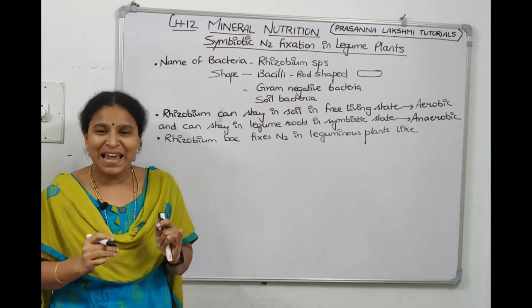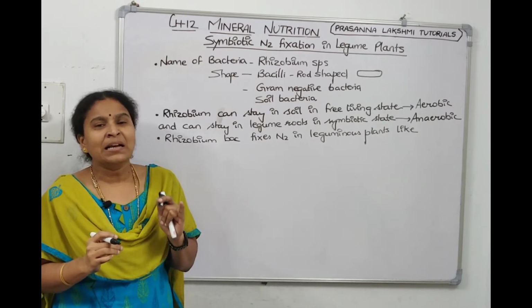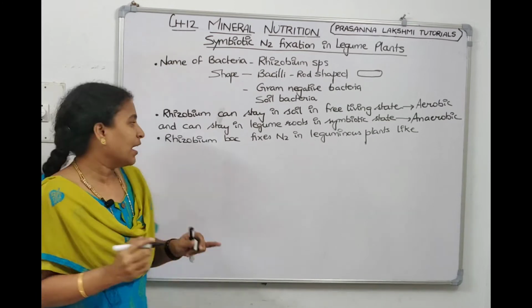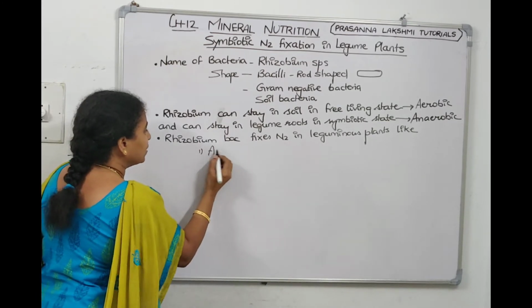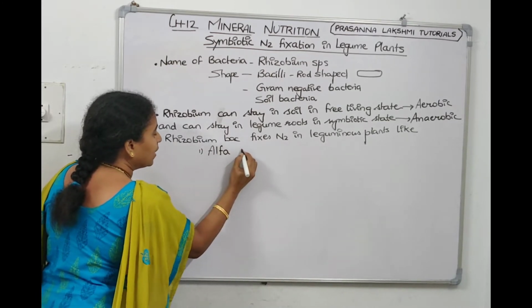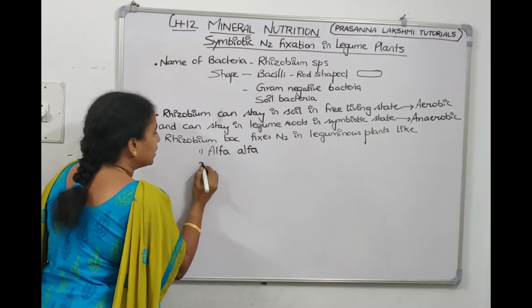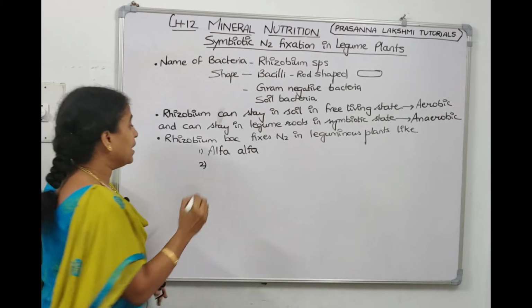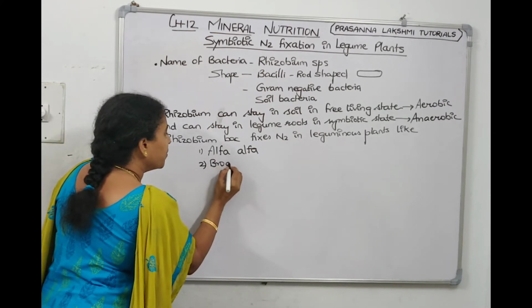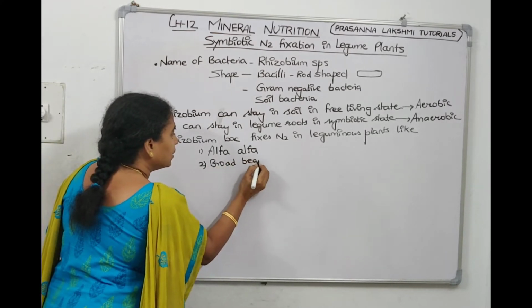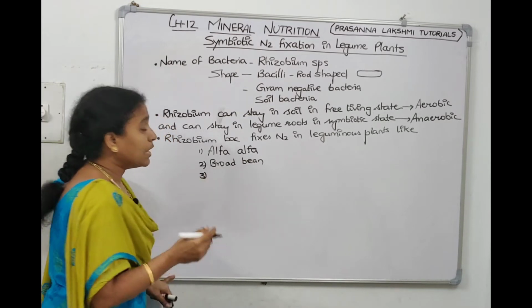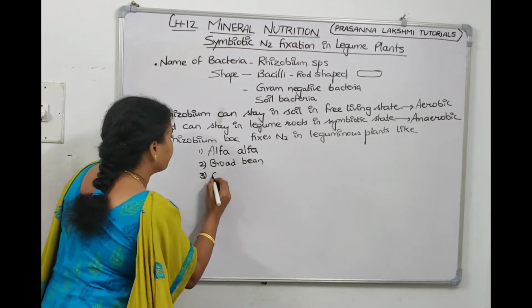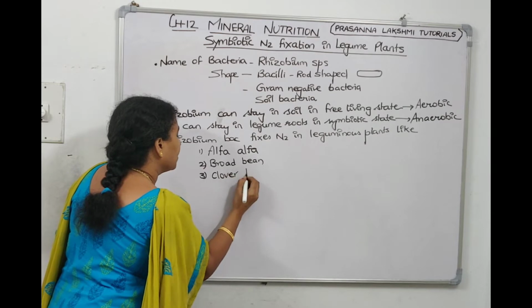First alphabet is A. The name of a leguminaceae plant starting with A is alfalfa. The second plant, starting with B, is broad bean. The third plant, starting with C, is clover bean.